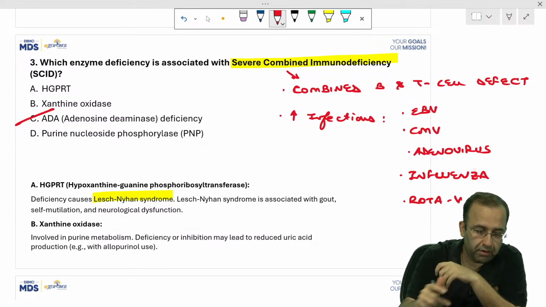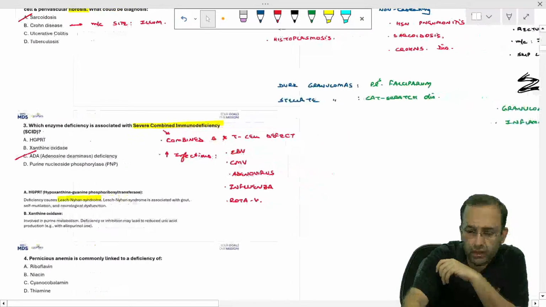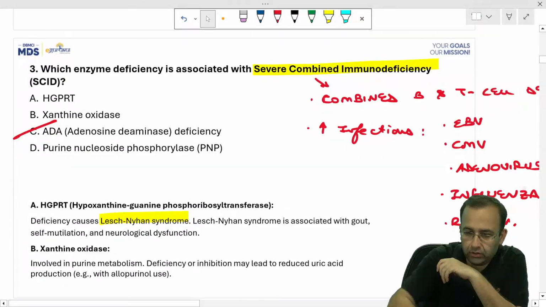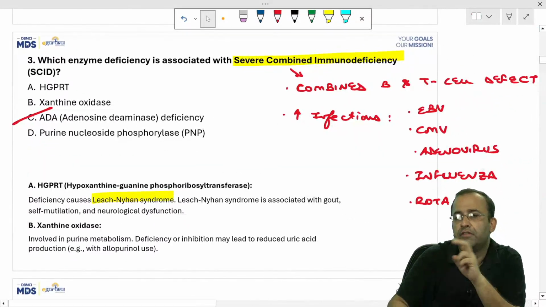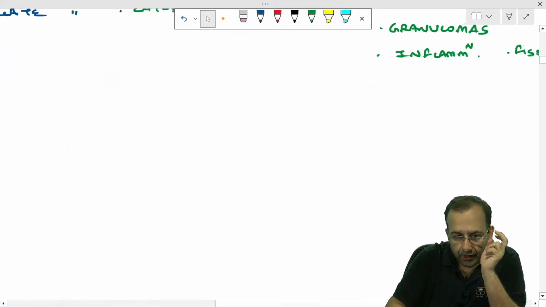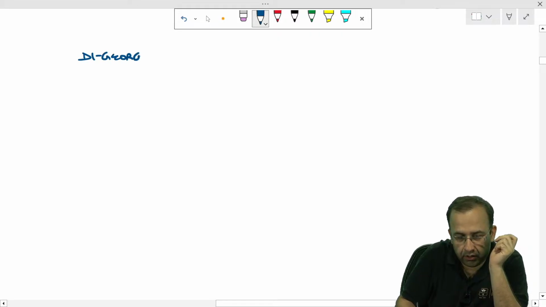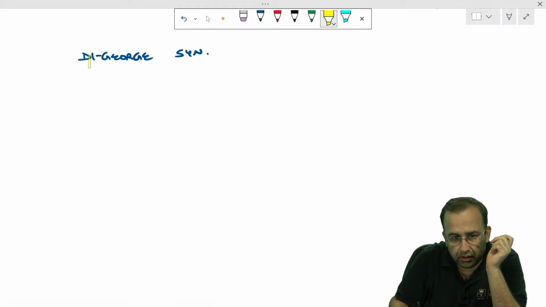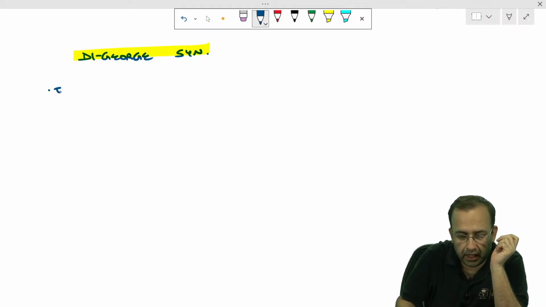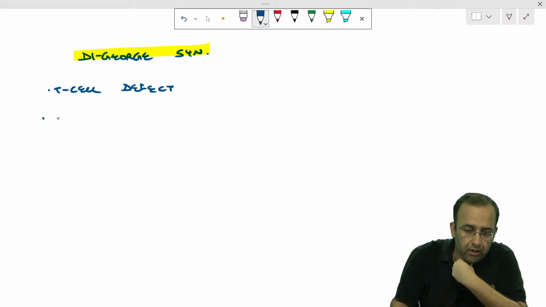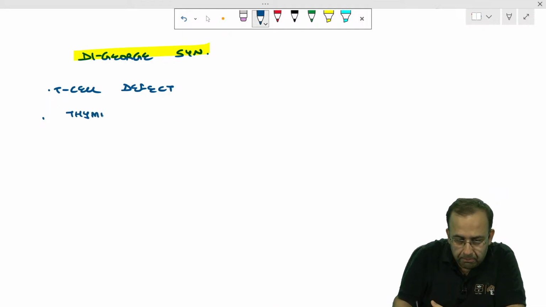One more thing. This gets us to our next important topic, that is DiGeorge syndrome. Now, SCID was a deficiency of both B and T cells. DiGeorge syndrome is only a T cell defect. Where do T cells mature? They mature in the thymus. So clinically, the minute you have a history of thymic hypoplasia